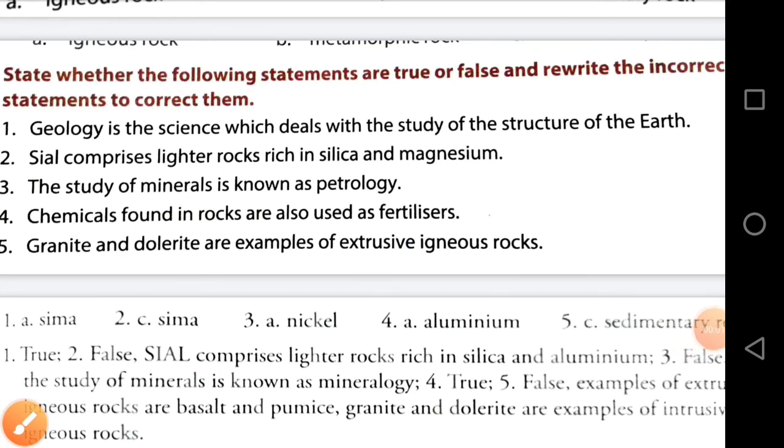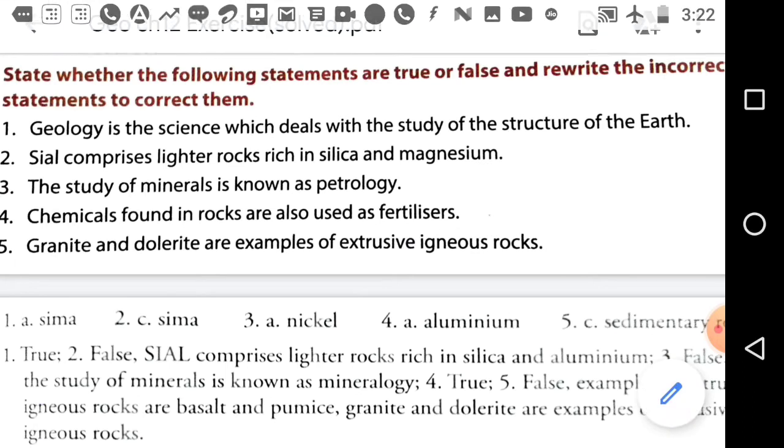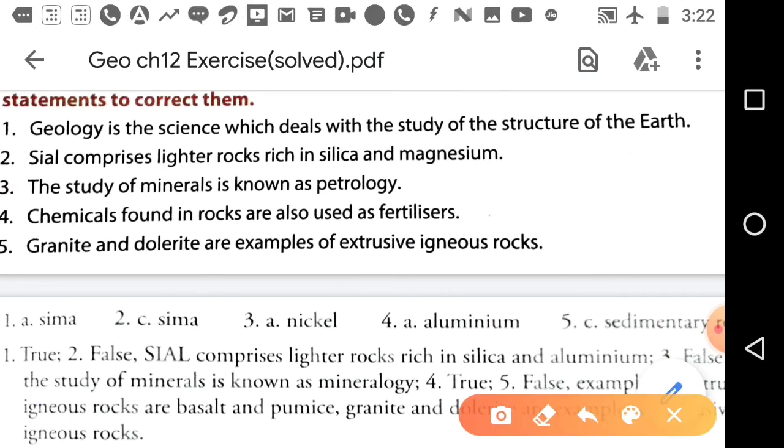Now come to the second question about true and false. State whether the following statements are true or false and rewrite the incorrect statements to correct them. The first question from true or false is, geology is the science which deals with the study and structure of the earth. It is true.